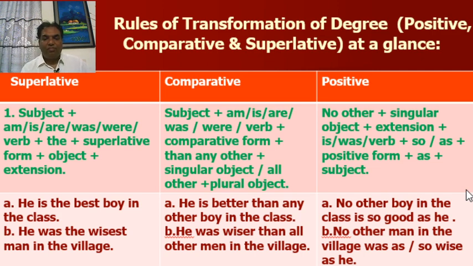First of all, in superlative degree, he is the best boy in the class. He is the subject, is verb, the best is the superlative form of adjective, boy is the object, and in the class extension. Look at the comparative degree. Subject and verb are same. He is better. You have to omit the. You have to write the comparative form of best, better than any other boy in the class.